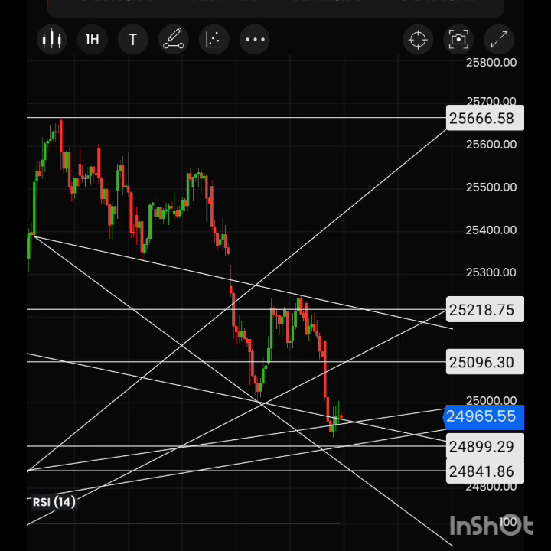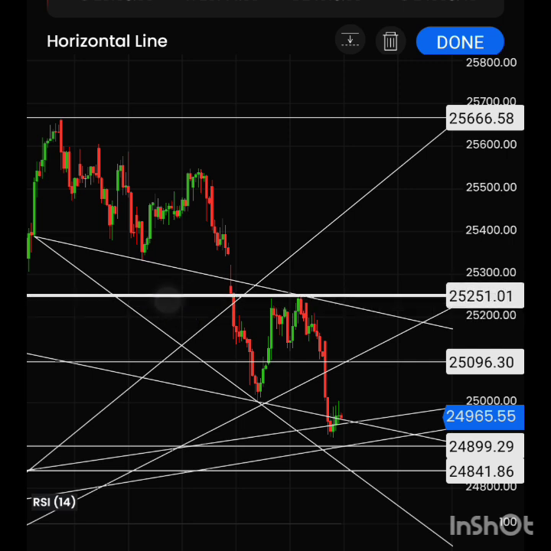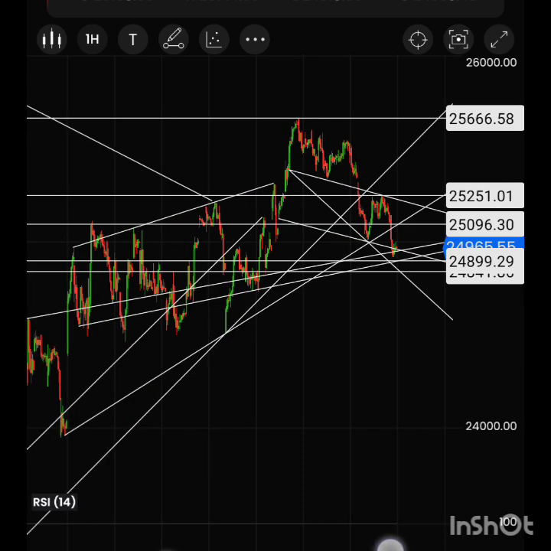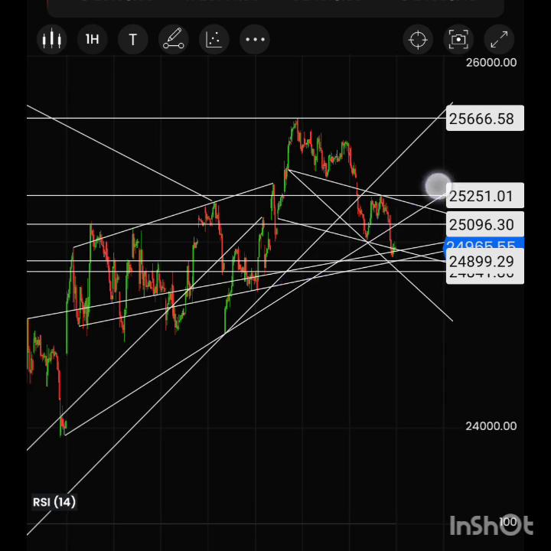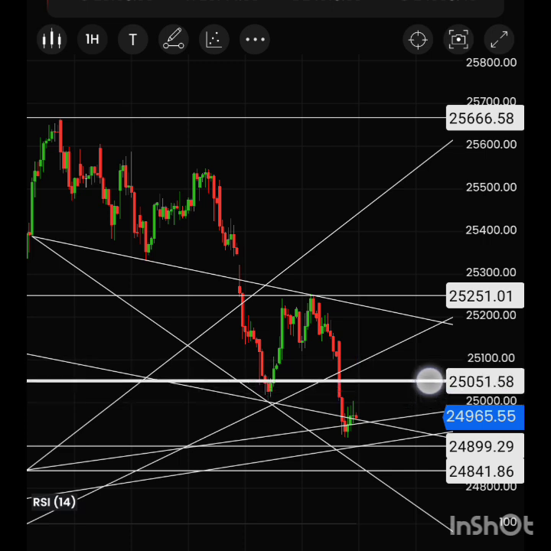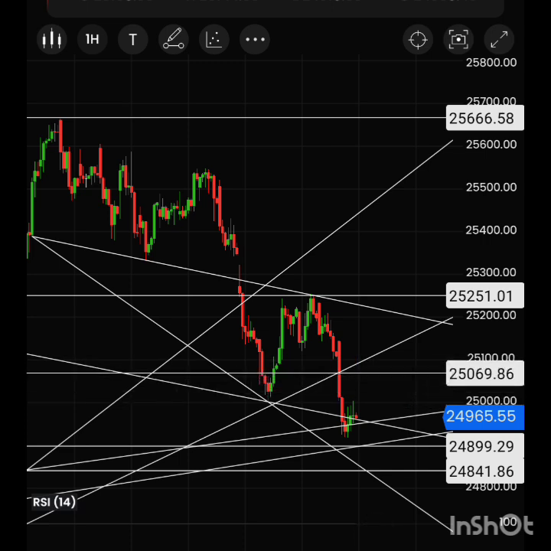So previous week I already mentioned 25,250 to 25,255 range as a resistance. Then you can see this support coming around the previous one, 25,000. So we already witnessed a bounce back. In the last video I already mentioned that below the 25,060-70 range we will have a downside fall.